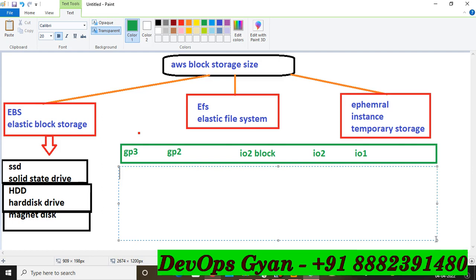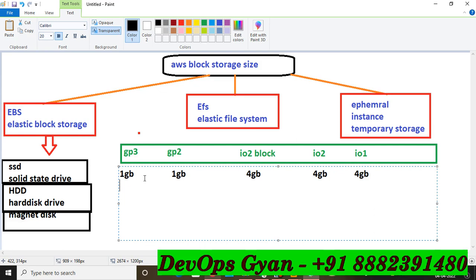Similarly, friends, in GP3 the minimum size you can take is 1 GB, and similarly in GP2 you can take 1 GB volume size, and similarly for IO2 block storage you can take 4 GB, and IO2 the same 4 GB minimum volume size, and IO1 4 GB volume size.